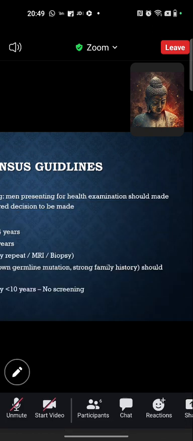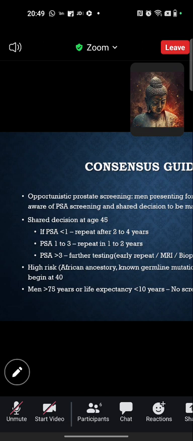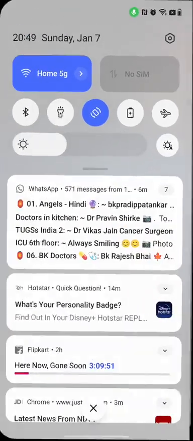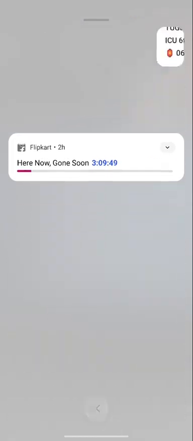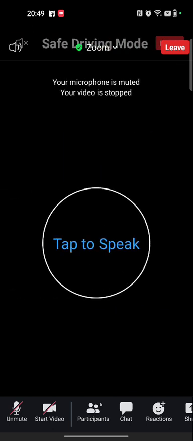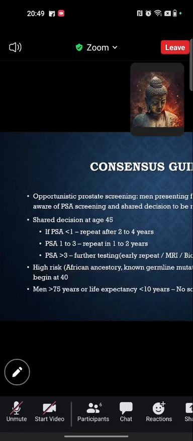So ultimately, the consensus guideline states the screening should be opportunistic, where men who present for routine health examination should be made aware of PSA screening and its benefits, and a shared decision should be made. And it should be started at the age of 45.